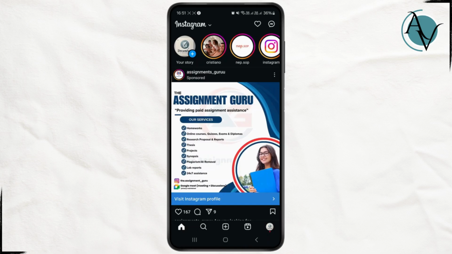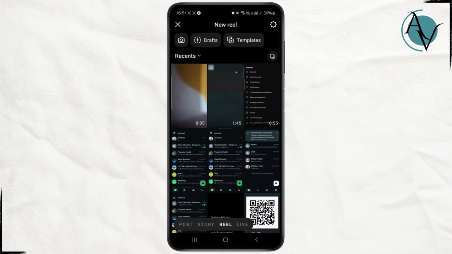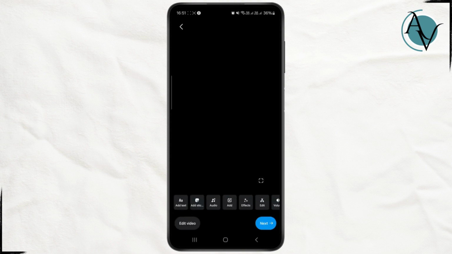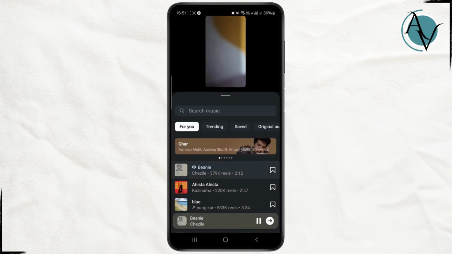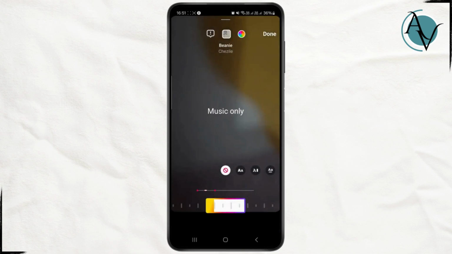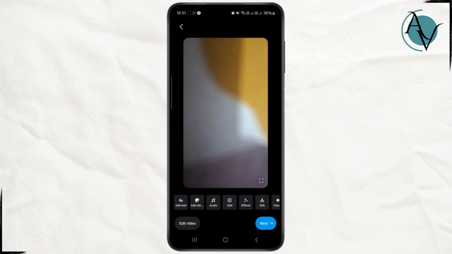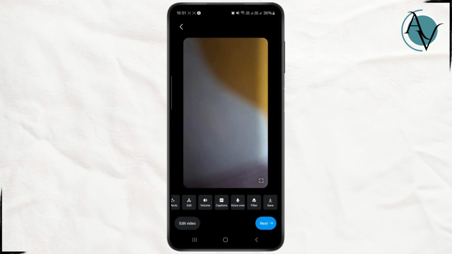So let's say you want to upload your video. Simply click on the plus icon and from there just select any random video and simply click on some songs that you want to add on your video. So let's say I want to add this song on this video. You can hear the sound.